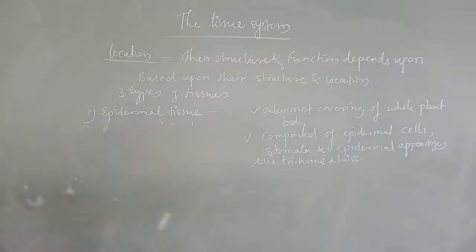This is what we call the outermost layer.